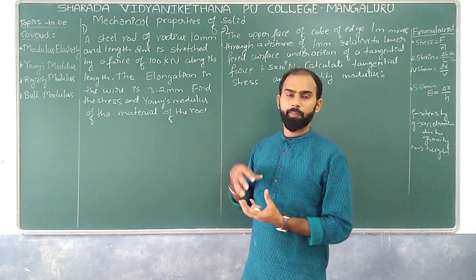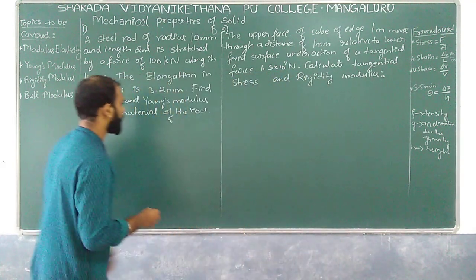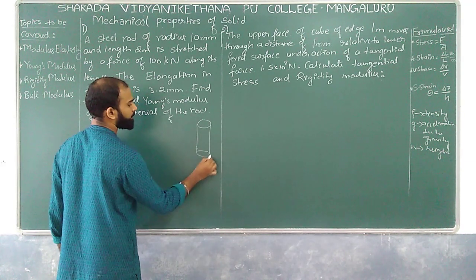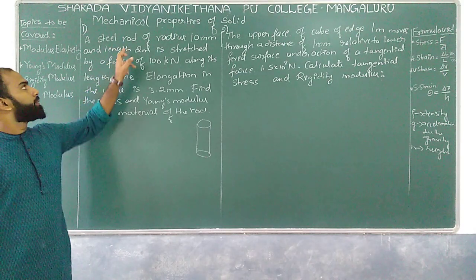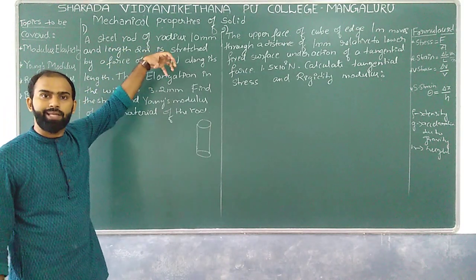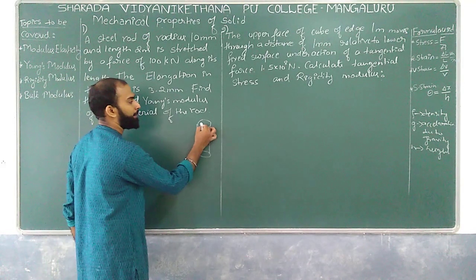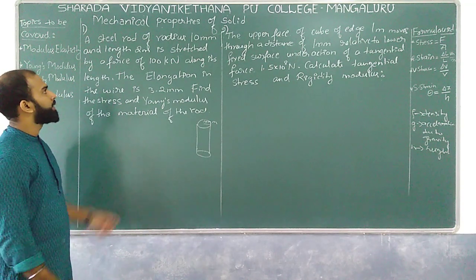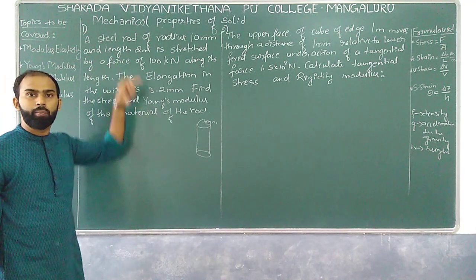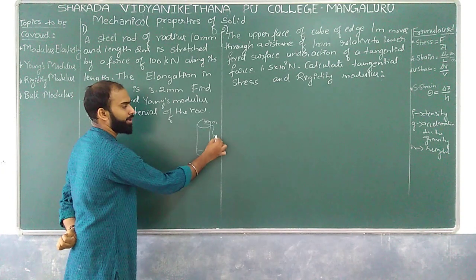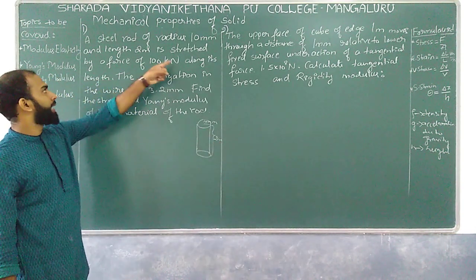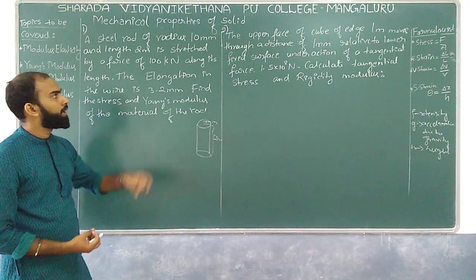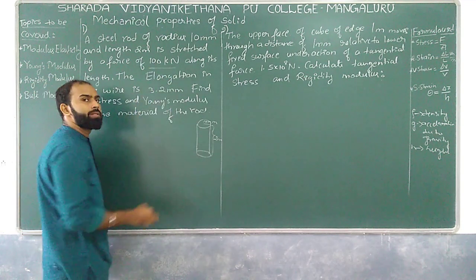So there is a steel rod, somewhat like this. Okay, and this is a steel rod of a radius, and that particular steel rod has a radius of 10 mm, which means small r gives 10 mm. And it's having a length of 2 meters. So initially it was having a length of 2 meters. Then what happens? It is stretched with a force of 100 kilonewton. Kilo means 10 to the power 3.